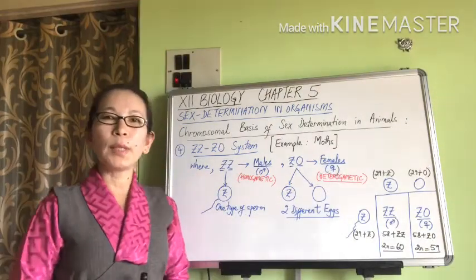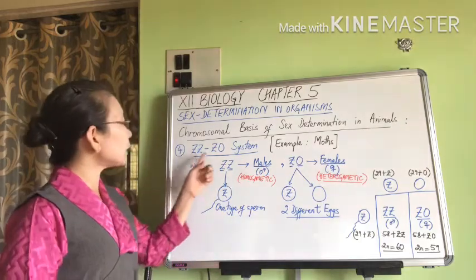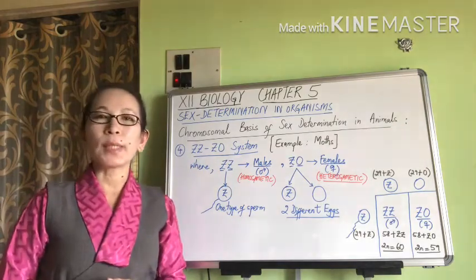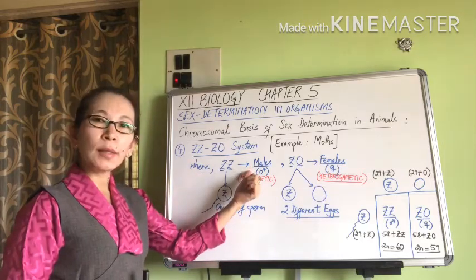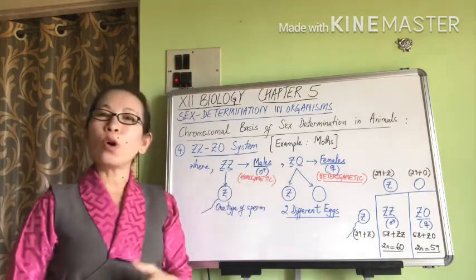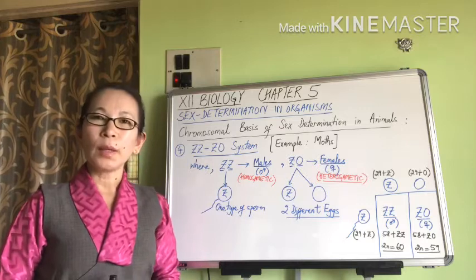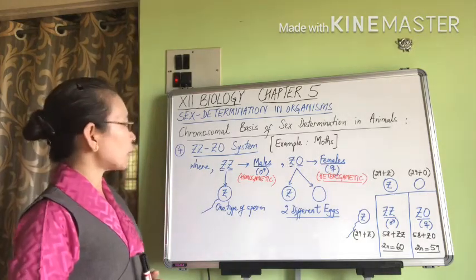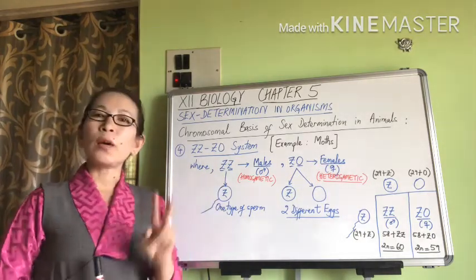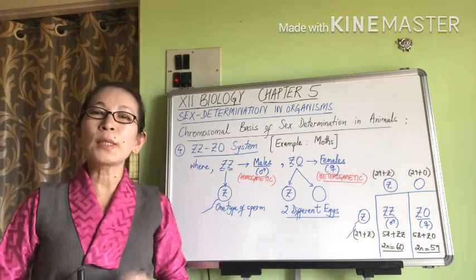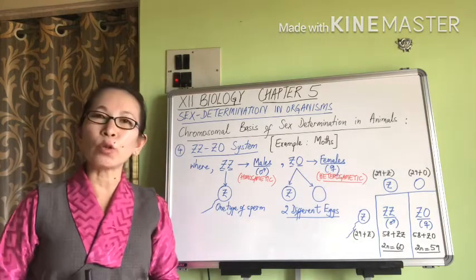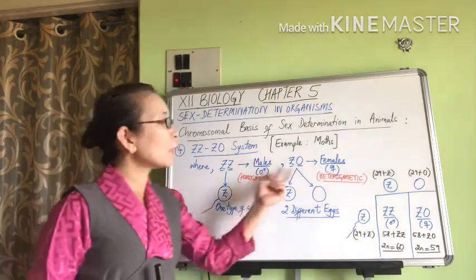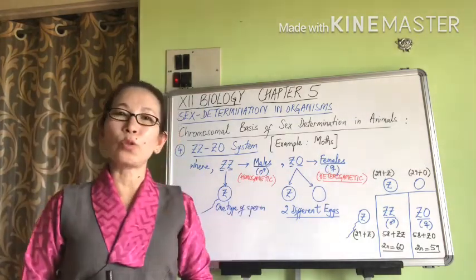The fourth type of sex determination system is the ZZ-Z0 system of sex determination, where ZZ organisms are males and Z0 organisms are females. In the ZZ-Z0 system, males have two sex chromosomes which are both similar. So both of the sex chromosomes are Z chromosomes, whereas females have only one sex chromosome.